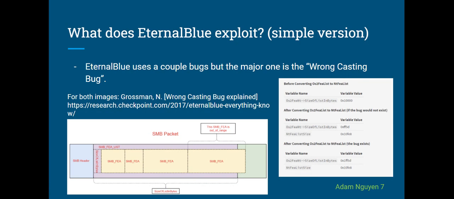Since the size of the buffer reserved for an NT list is calculated correctly, this means that the NT buffer will be small as it should be, but the size of the list in bytes field will be massive. And this field right here is the amount of bytes that will be copied over into the buffer, which will obviously cause an out of bounds write. This image right here illustrates what happens when the size of the list in bytes is greater than 2^16.